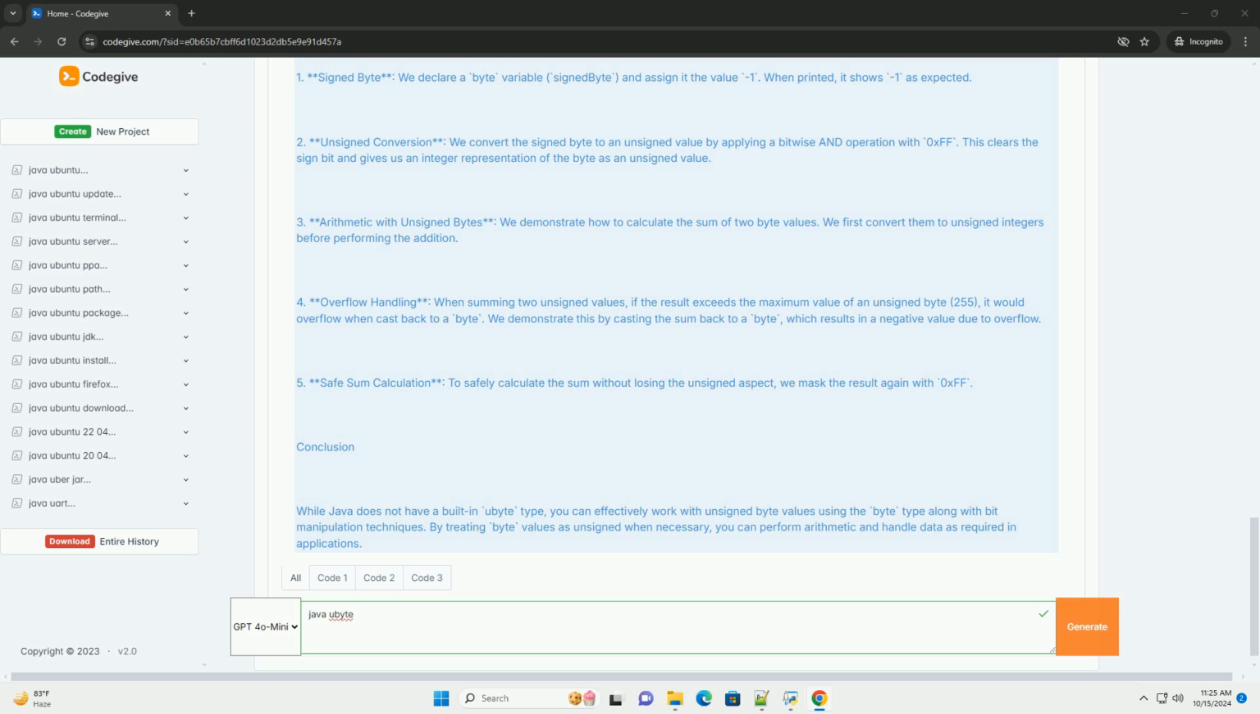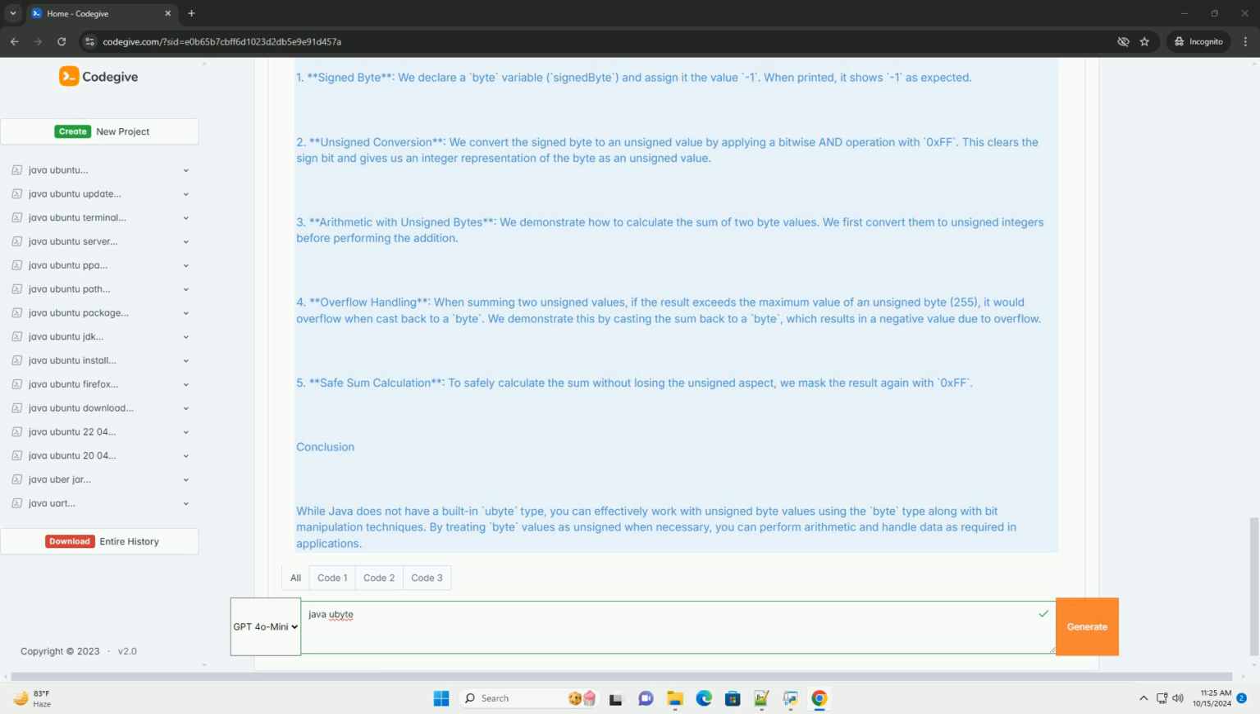3. Arithmetic with unsigned bytes. We demonstrate how to calculate the sum of two byte values. We first convert them to unsigned integers before performing the addition. 4. Overflow handling. When summing two unsigned values, if the result exceeds the maximum value of an unsigned byte, 255, it would overflow when cast back to a byte. We demonstrate this by casting the sum back to a byte, which results in a negative value due to overflow.